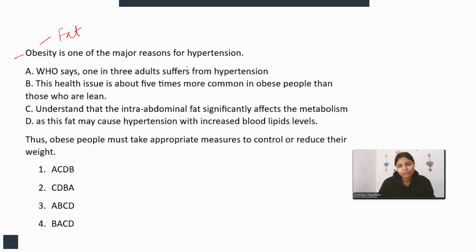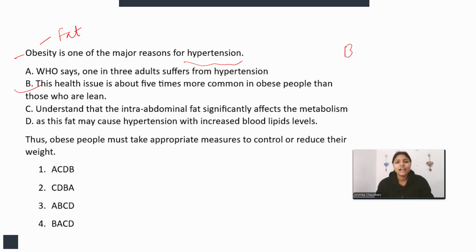So obesity is one of the major reasons for hypertension. This health issue is about 5 times more common in obese people than those who are lean. It can be the next one, because here we are talking about hypertension and directly we are connecting it. Which issue? Which health issue? Hypertension, right? So it can be the second statement.